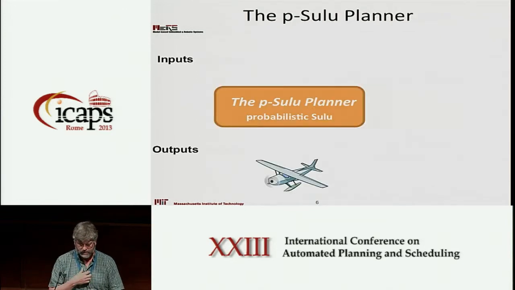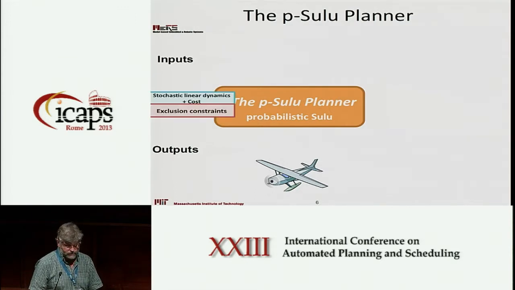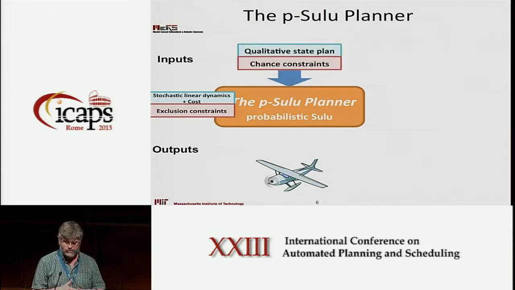So what does the framework look like? We're going to talk about how we do planning as opposed to planning and execution; I talked about the execution point yesterday. If we look at the planning problem, we're first given a model, which is a set of stochastic linear differential equations. We're not talking about discrete mode changes, just assignments of continuous variables. We use a discrete time model. Then we have a set of exclusion constraints, which are the actuation constraints on the vehicles and the areas that we want to avoid. The inputs are this temporal plan, which we refer to as a qualitative state plan, and a set of constraints on the probability of success, which in the stochastic optimization community are referred to as chance constraints.